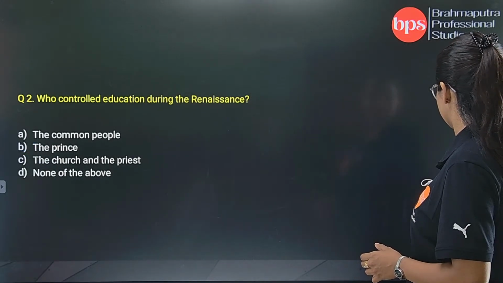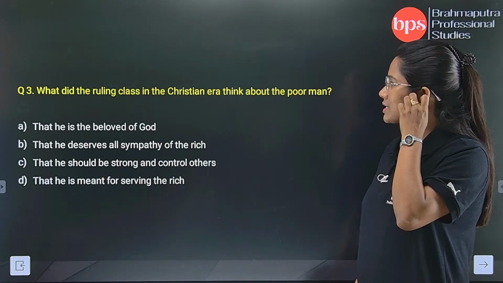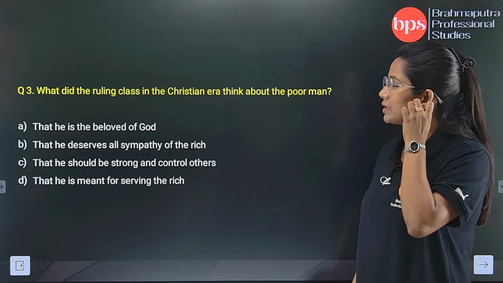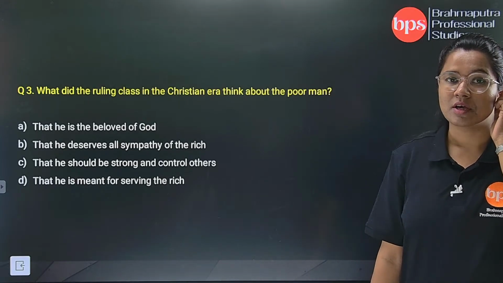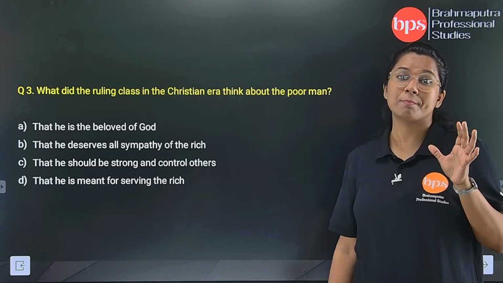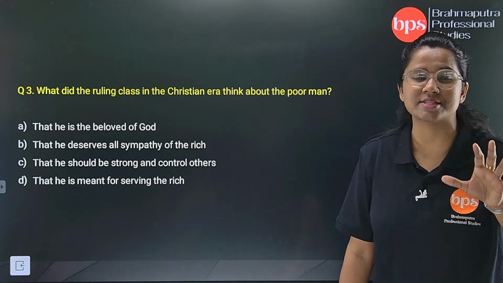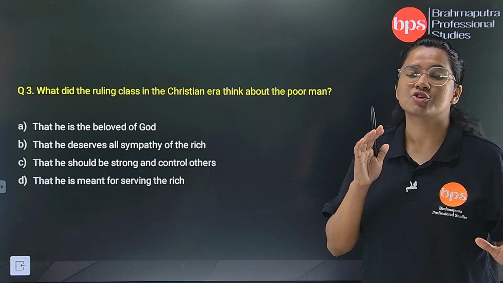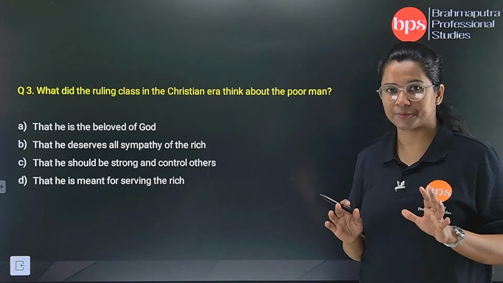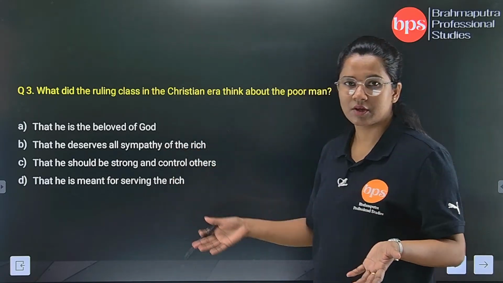Next, moving to the third question, what did the ruling class in the Christian era think about the poor man? Now we have understood from the first sentence itself that the poor man was supposed to be the meek person who has to earn his daily bread with his toil or with his hard work. So that he is the beloved of God, we can't relate this.